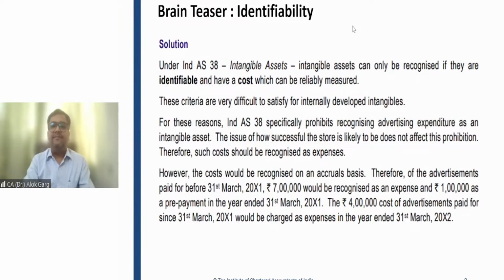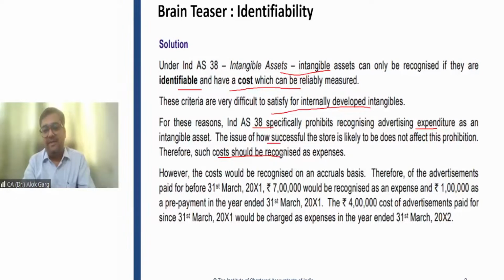So it says that an intangible asset can only be recognized if it is identifiable and has a cost which can be reliably measured. These criteria are very difficult to satisfy for internally developed intangibles. For these reasons, Ind AS 38 specifically prohibits recognizing advertisement expenditure as an intangible asset. The issue of how successful the store is likely to be does not affect this prohibition. Therefore, such cost should be recognized as an expense.